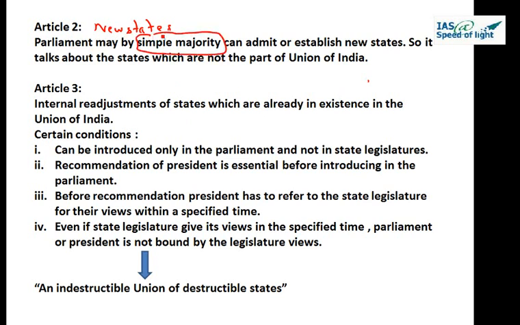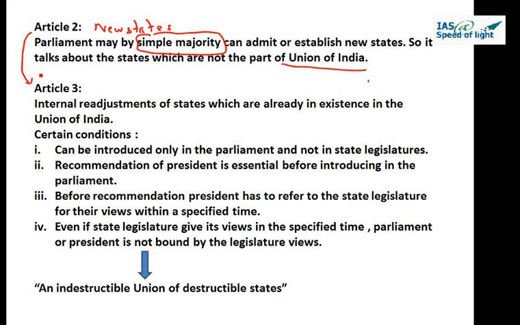There is no special majority which Parliament or the government has to prove in the Parliament for the admission of new states in the Union of India. So it talks about the states which are not the part of Union of India presently. While now if we go to article number 3, let us read article number 3, page number 8, PM Bakshi. Formation of new states, alteration of areas, boundaries, or name of the existing states. So this article now is talking about the states which are already there in the Union of India.